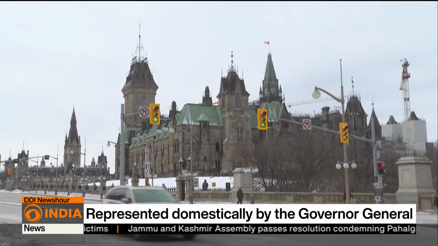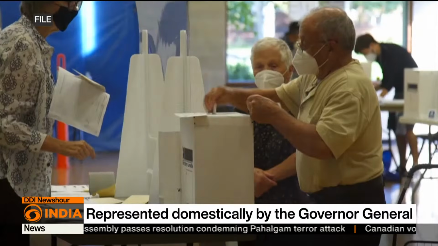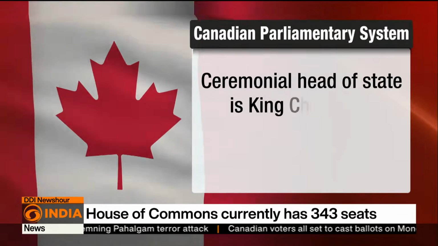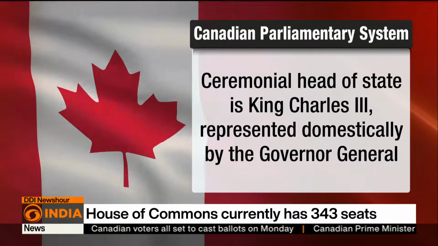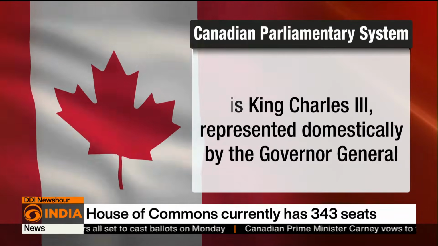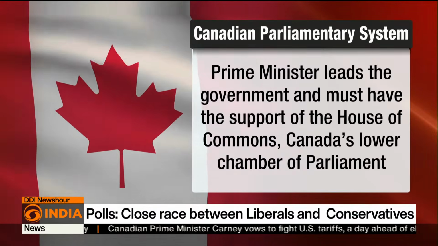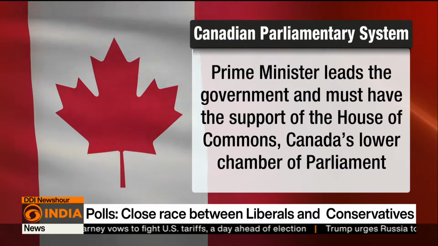During a federal election, all Canadian citizens who are at least 18 years old on election day can vote in their electoral district. The ceremonial head of state is King Charles III, represented domestically by the Governor-General. The real power, however, lies with the Prime Minister, who leads the government and must have the support of the House of Commons, Canada's lower chamber of parliament.